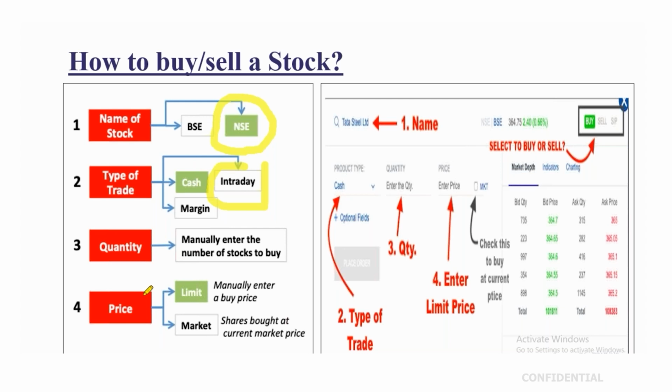So I want to buy a stock, let's say 20 quantity at 98 rupees. Currently the stock is running at 100 rupees, and you want to buy at 98 rupees. Then you place a limit price order of 20 quantity at 98 rupees. Once the price comes down to 98, your order will get executed into a trade. That means you have bought 20 quantity at 98 rupees.